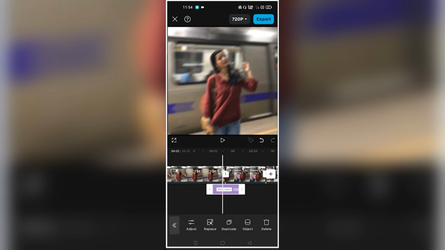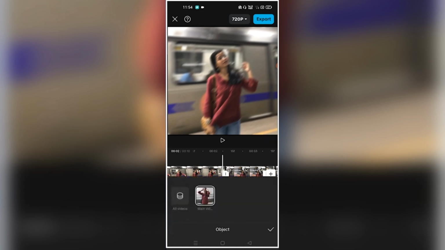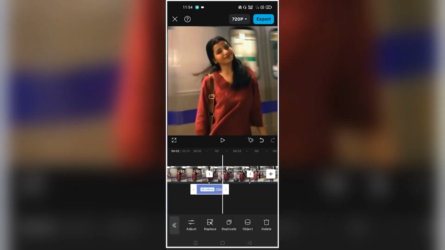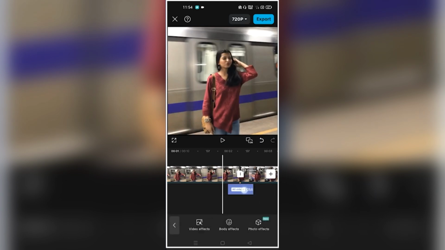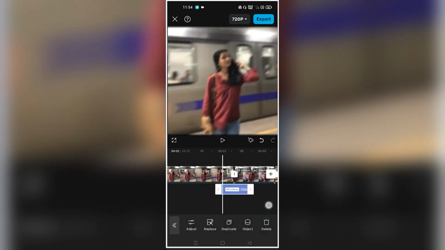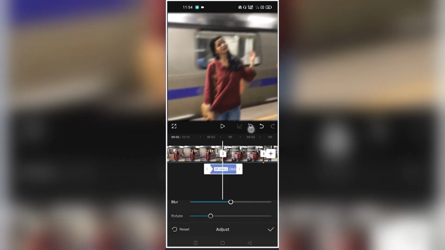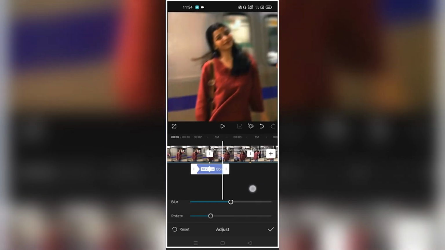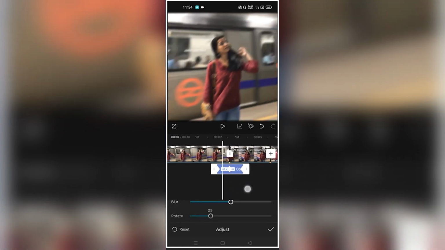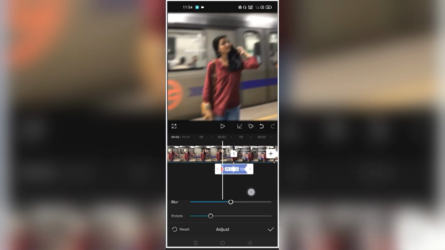And click here. After that, come to object and do it like this on all videos. Rest we will do it. And add only 1 frame in the beginning. Here after that, add a key in the middle and add a key in the last here. Okay, after that, come to the last and make the blur and the rotation completely 0, and come to the starting end and make it completely 0.